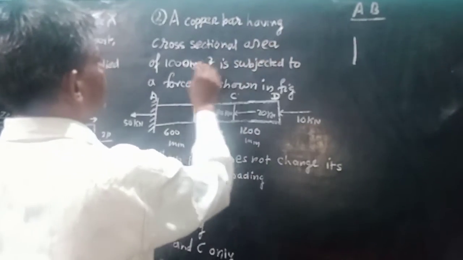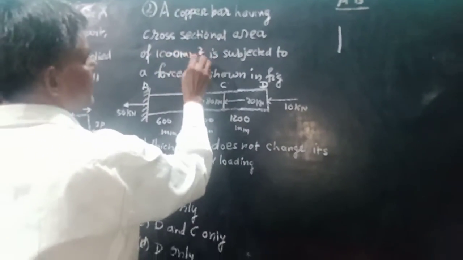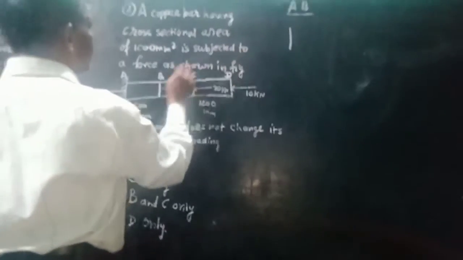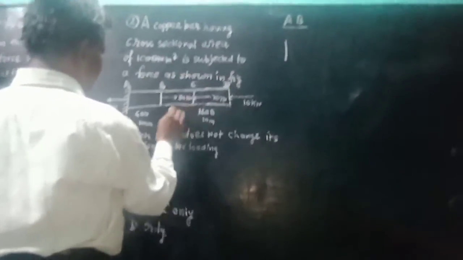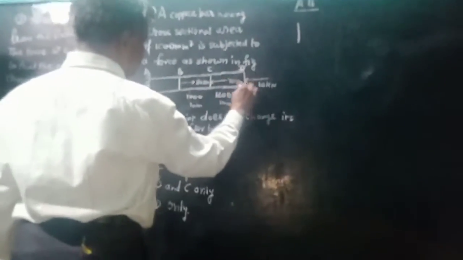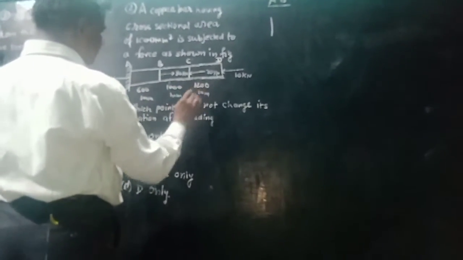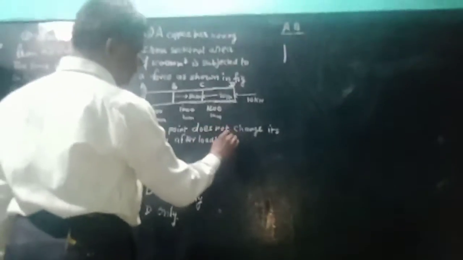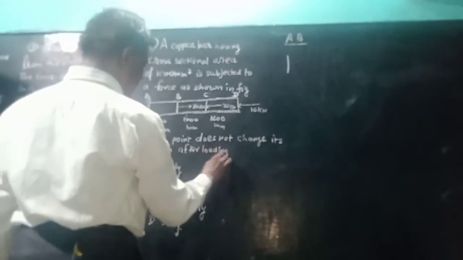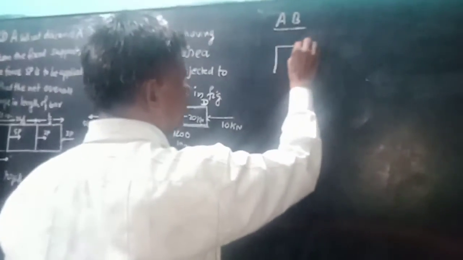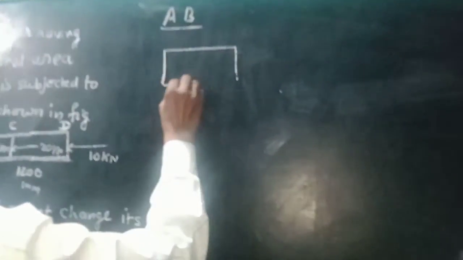A bar of sectional area 1000 mm square is subjected to forces as shown in the figure. There are different arrangements of force on the bar as shown in the figure, and the lengths are 600, 1000, 1200. Which point does not change in position after loading? So then we get the different situation of the force on the member of bar AB.